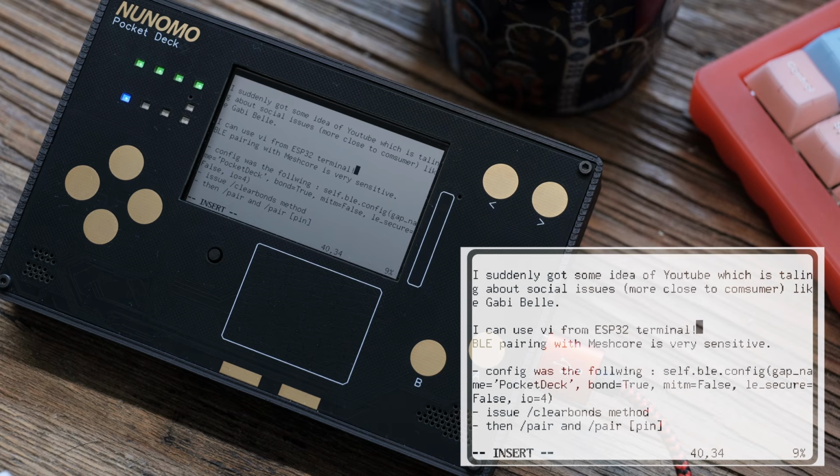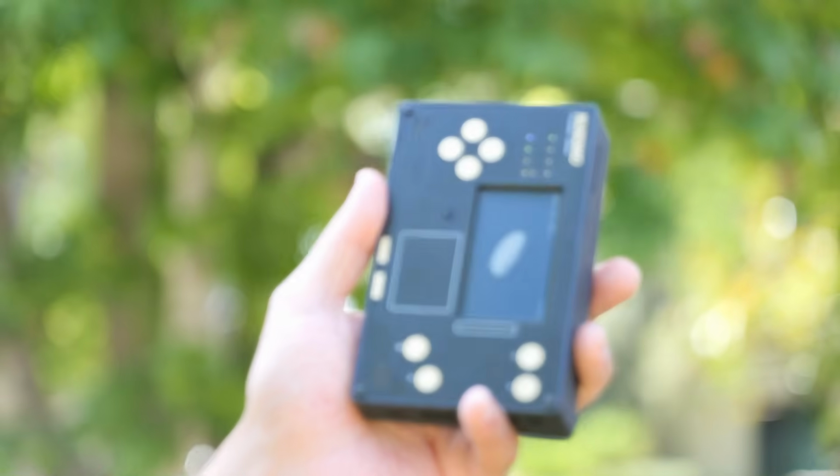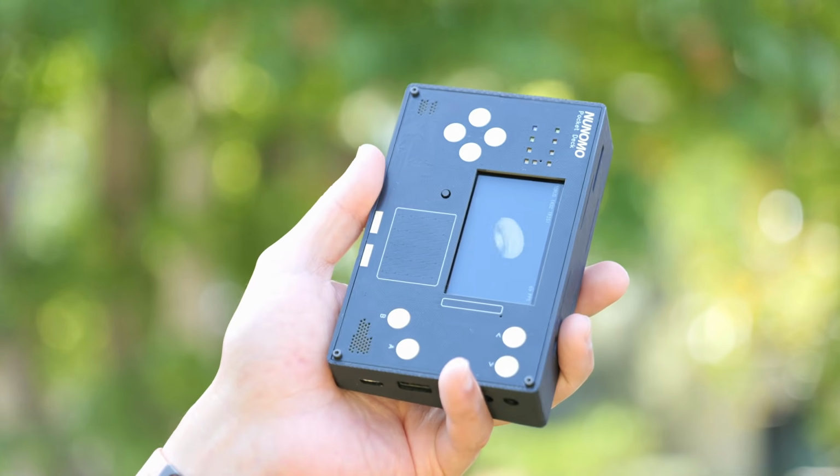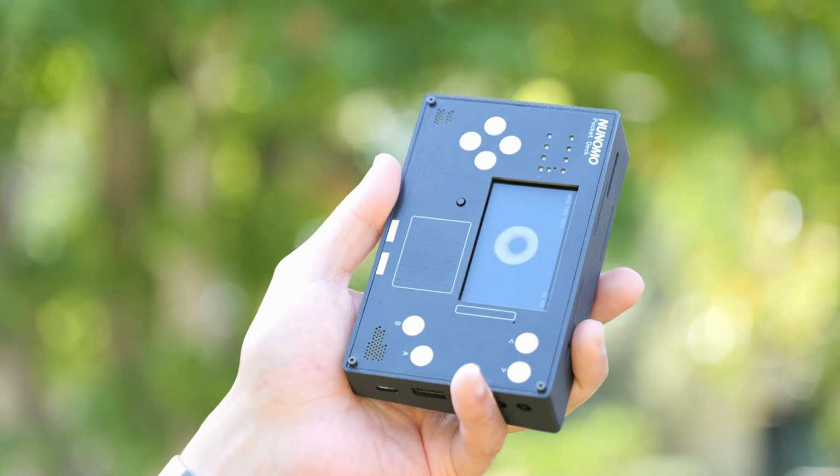That's the summary of Pocket Deck. This is a great text writing device with a lot of possibility. I hope you like it. Thanks.